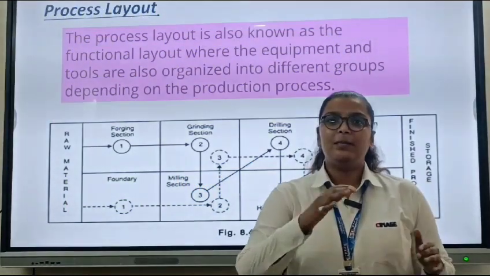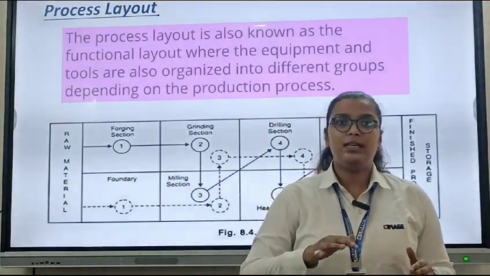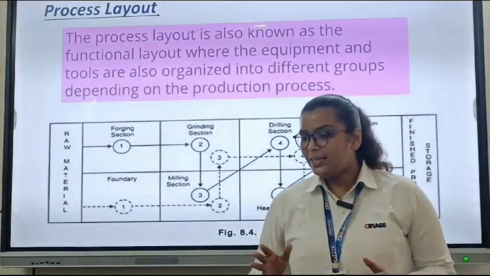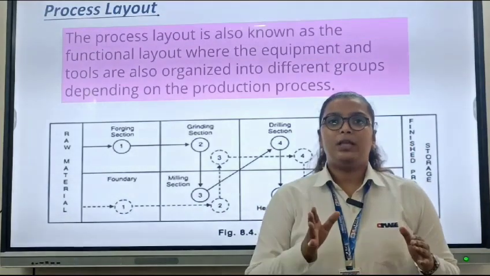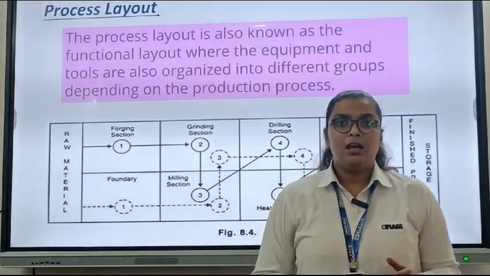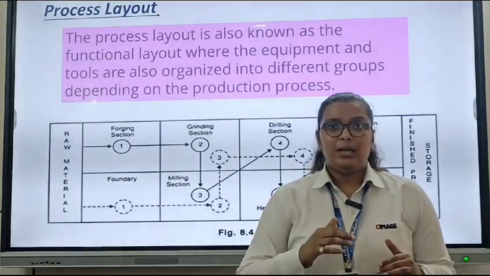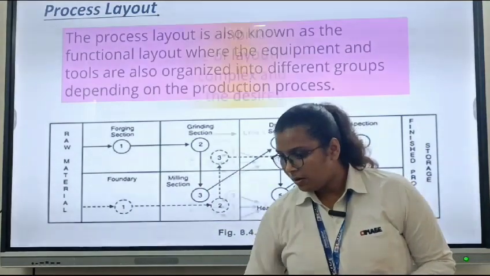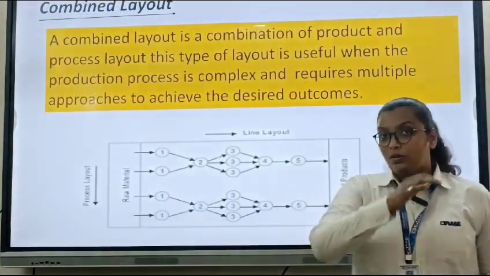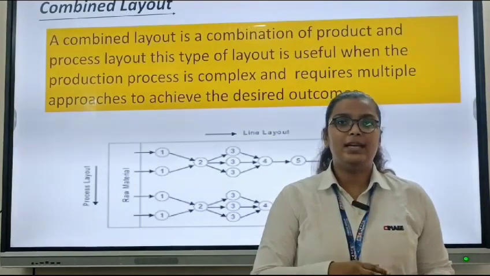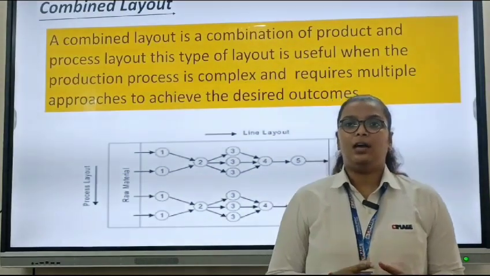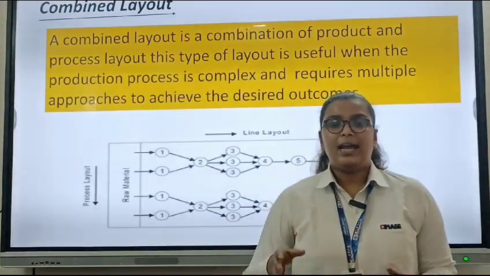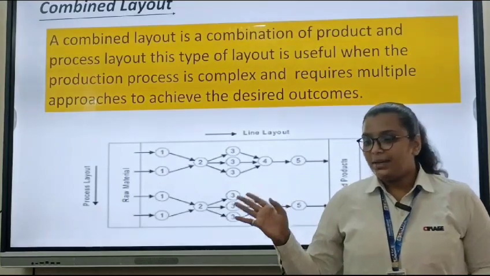In process layout, similar machines and equipment are grouped according to the type of function that they perform. Basically, under process layout, we group the machines and equipment based on the type of operation that they perform. On the basis of operation, we separate men and machines in the organization. Combined layout is a combination of product layout and process layout. It is useful when the production process is complex and requires multiple approaches to achieve the desired result.